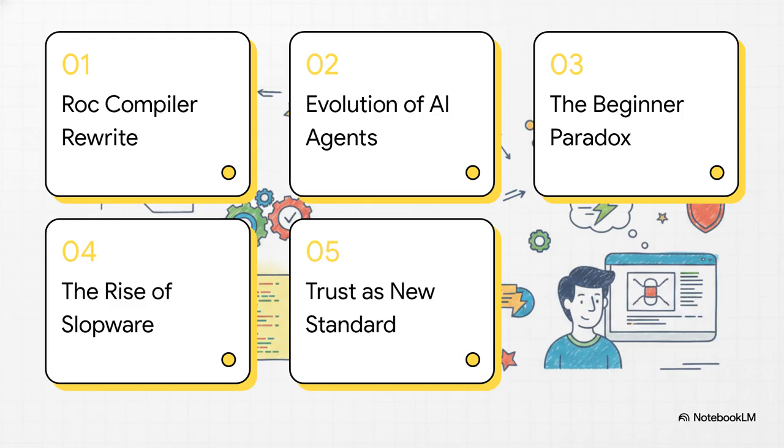Here is our roadmap, going from the micro right to the macro. We'll start with the Roc compiler rewrite, then look at the evolution of AI agents, tackle the beginner-developer paradox, explore the rise of Slopware, and finally, wrap up with trust as the new standard.